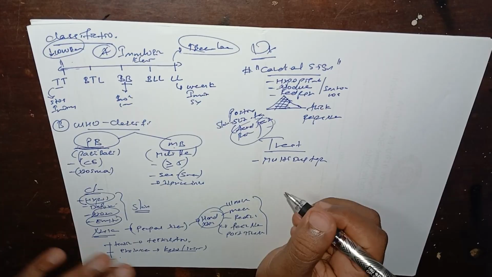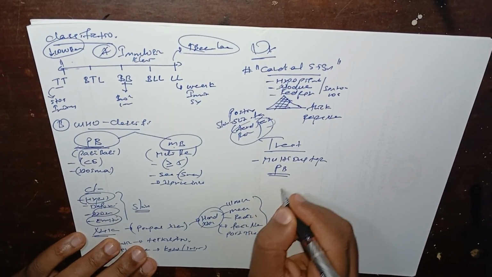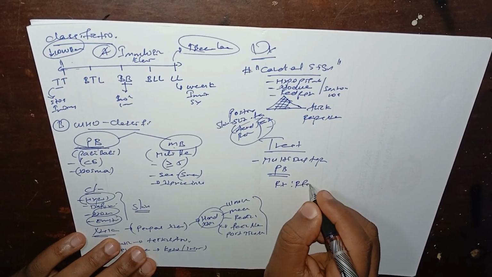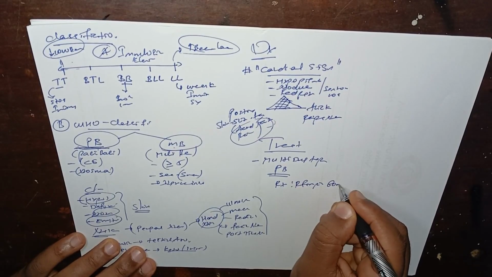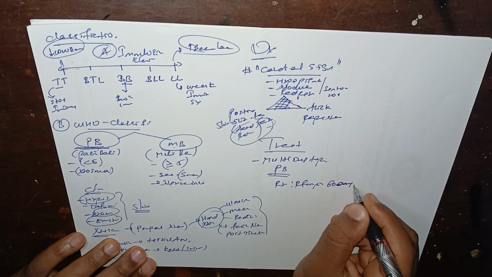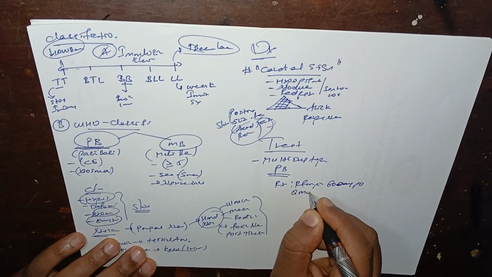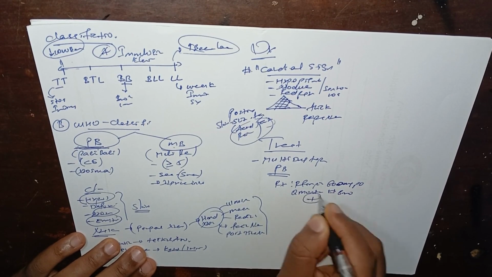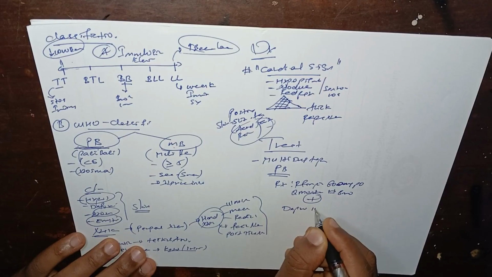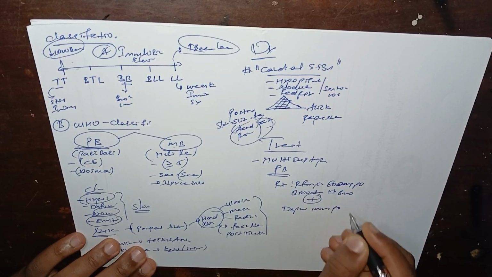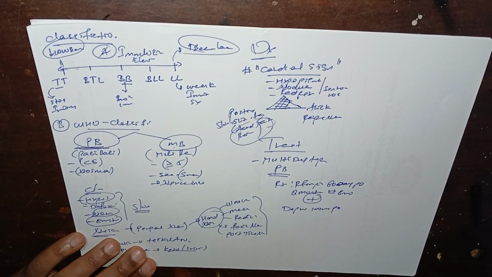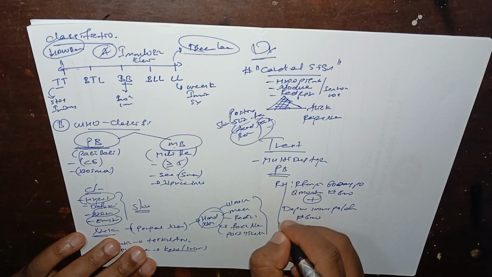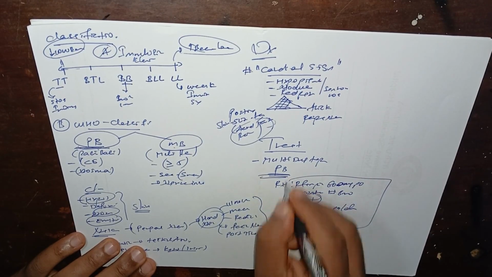If it is PB, or paucibacillary, our treatment will be rifampicin and dapsone: rifampicin 600 milligram PO every month for 6 months, plus dapsone 100 milligram PO daily for 6 months. This is the treatment for PB.